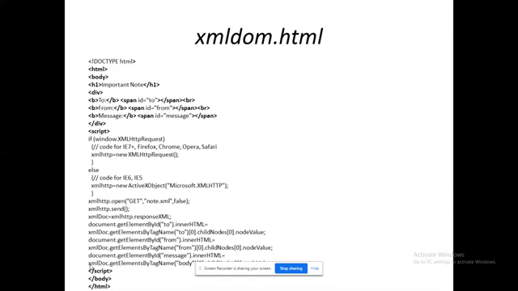Again I have to open the file and send a request to the file. Data will be stored in the XML doc as an array of values. From the XML doc I can access each and every node's data. First I have to access the root tag by using getElementsByTagName. Next I have to access the child node using childNodes of that array name, dot nodeValue. Then I can access my corresponding entity, right?